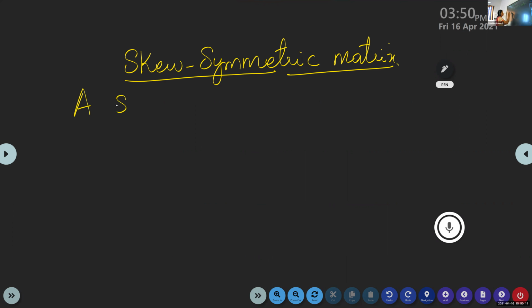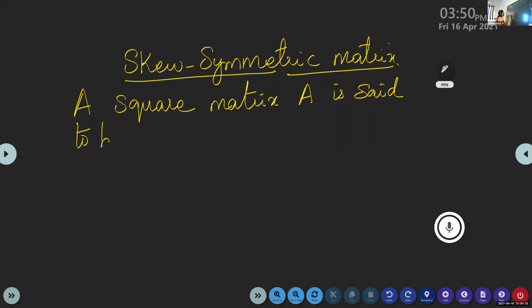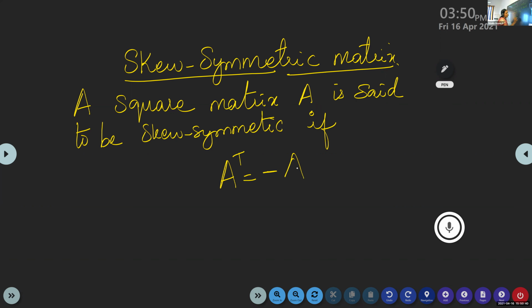A square matrix. The square matrix capital A is said to be skew symmetric if A transpose is equal to minus A.